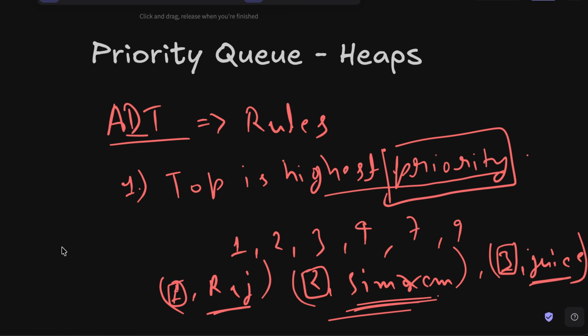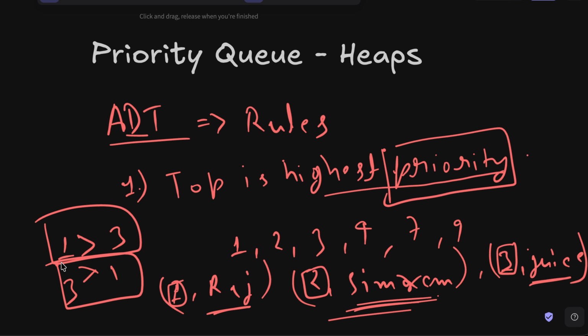Do we want to say that 1 has a higher priority than 3, or do we want to say that 3 has a higher priority than 1? That is our decision. And based on these two decisions, we will end up having two types of heap that we are going to understand shortly. And this is pretty much it. This is the priority queue.